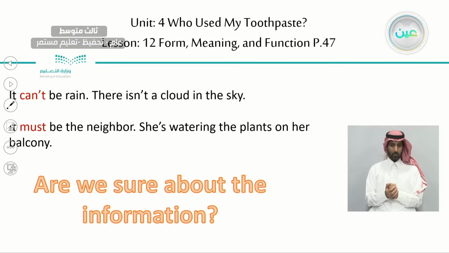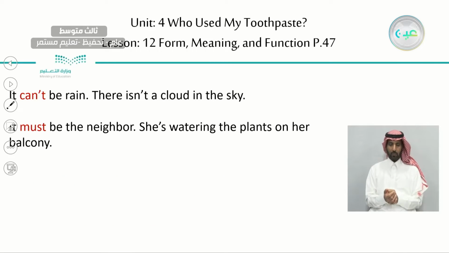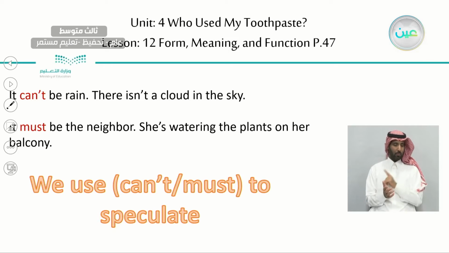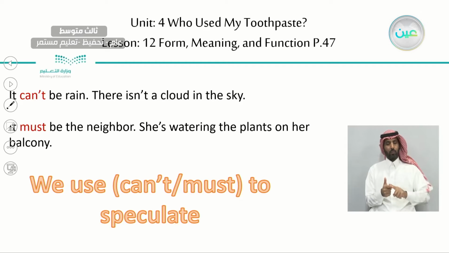It can't be rain. There isn't a cloud in the sky. It must be a neighbor. She's watering the plants. We're not sure about the information. So we use can't and must to speculate, to guess. What does speculate mean? Guess, okay? Guess something, okay?